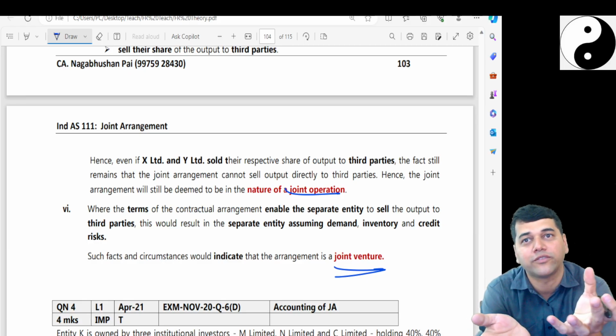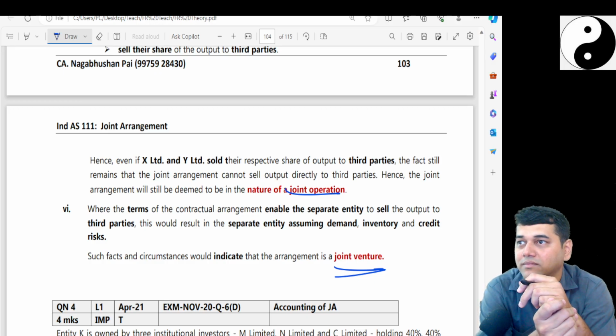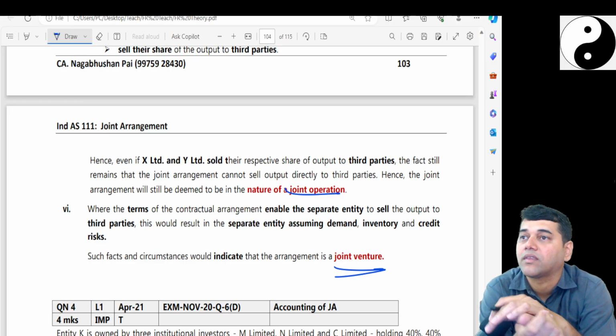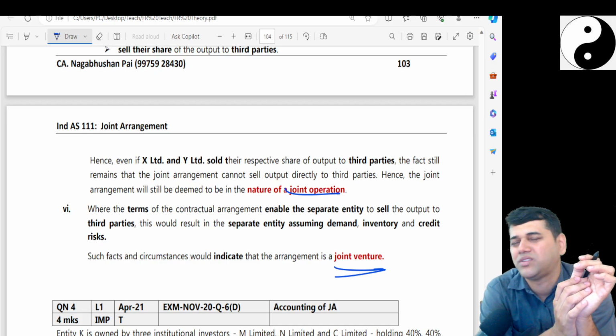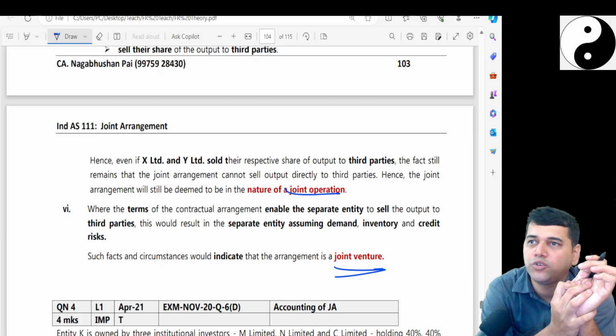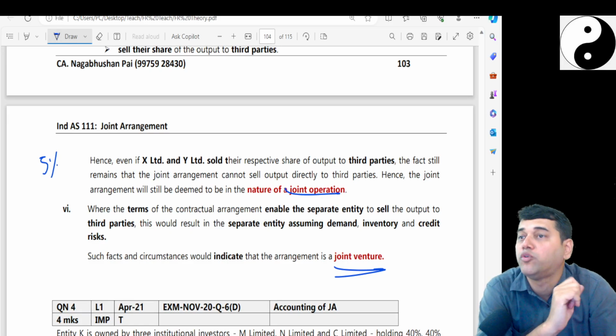You must be very curious now about how the joint operation accounting is going to happen. See, again, they may ask you, but the chances of that are very less. I say remote.